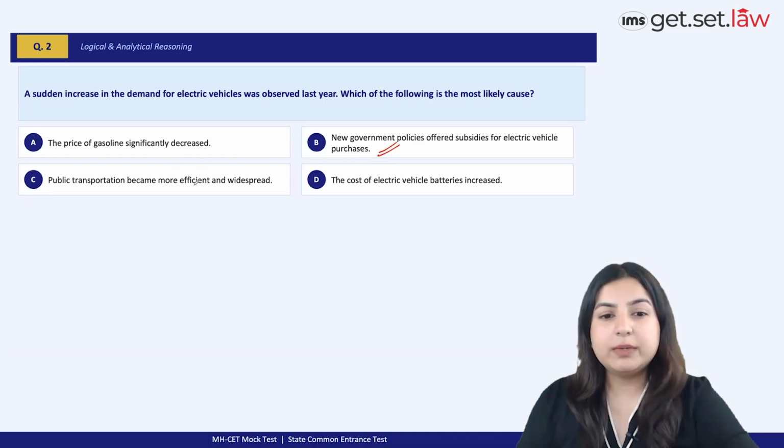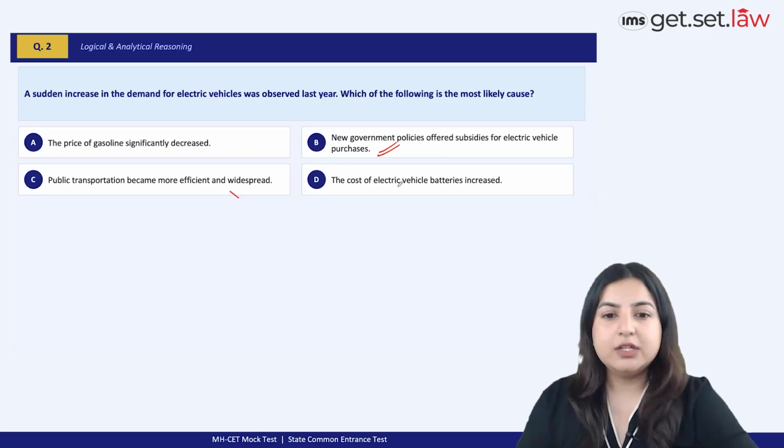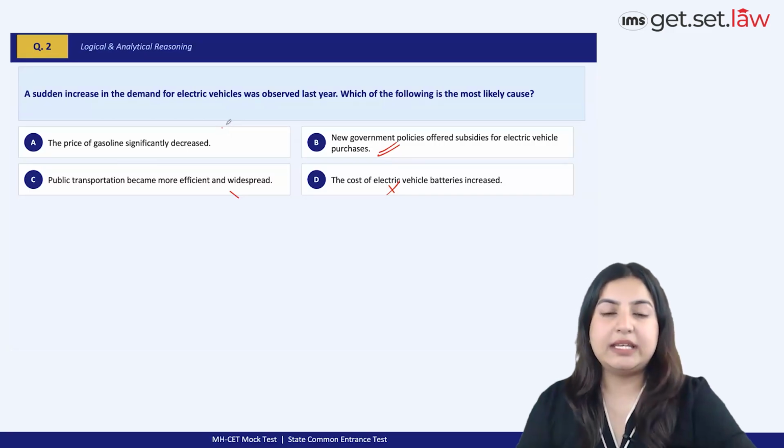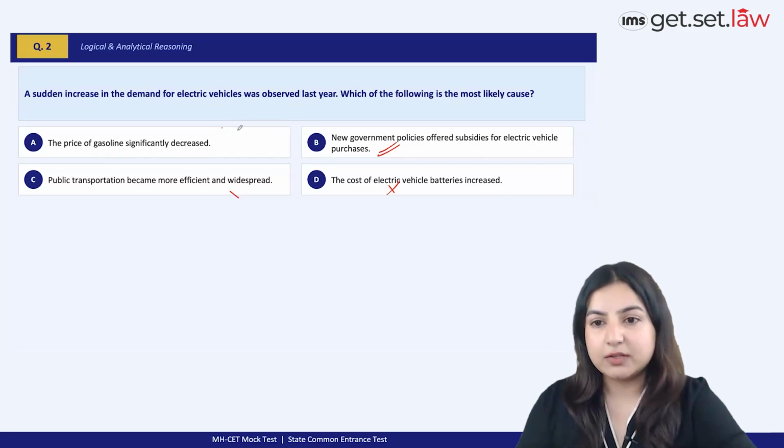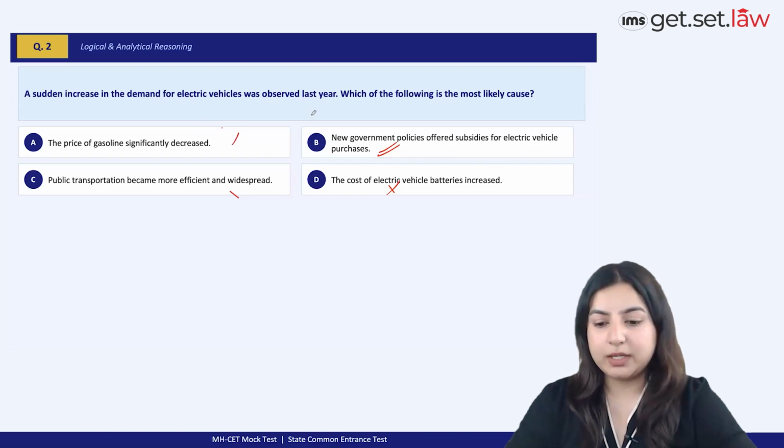Public transportation becoming efficient and widespread is not really responsible for a direct increase in the demand for electric vehicles. Okay, the cost of electric vehicle batteries has increased, which might make it not so affordable. In fact, it might just lead to a reduction in the demand, right? So, this is wrong. The price of gasoline significantly decreasing does not have any direct nexus to an increase in the demand for electric vehicles. Okay, so that being said, option A is wrong. Correct option choice is option B.